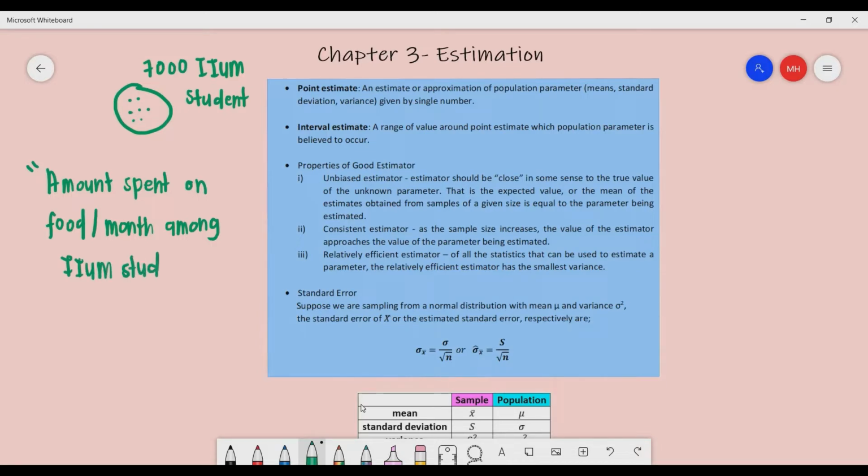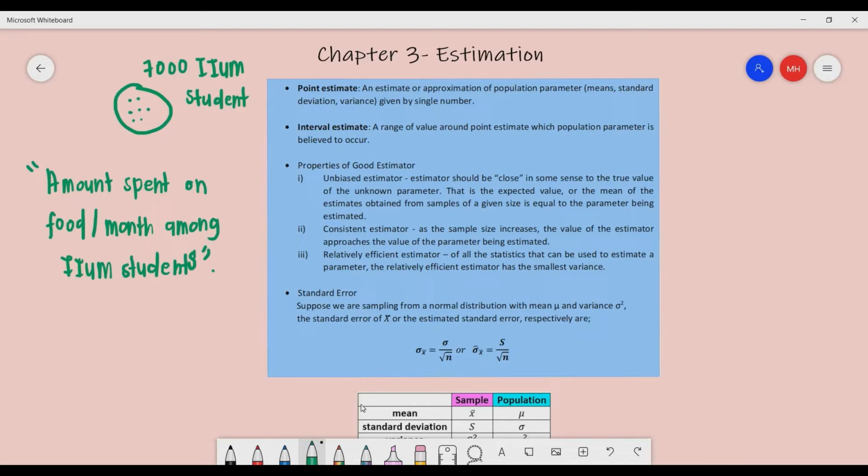My question is, do you think it is possible that all 7,000 students will take part in this survey? Normally, not all 7,000 will join the survey due to some constraints, due to unavailability.